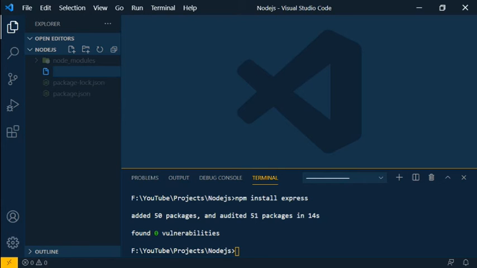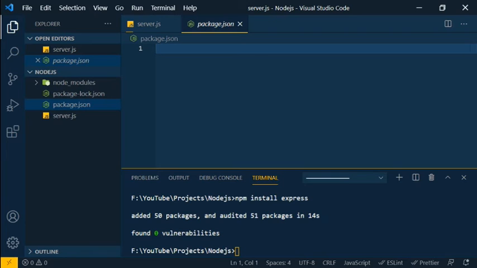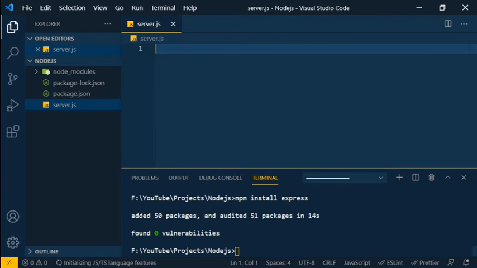Then we create our server.js. This is our startup file, where we set the entry point. Here package.json contains the main key, and the main key contains server.js. If you are using server.js, you need to put server.js. Otherwise, if you are using index, you need to put index. Okay, so this is the file we need to start our server.